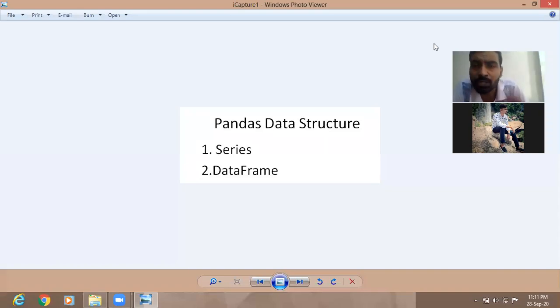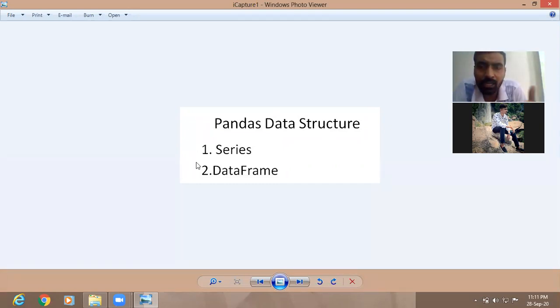Here today we are going to talk about the topic pandas data structure. That means pandas has some specific way to store and organize the data. Here two ways are given in your syllabus, that is series and data frame. First one is series and second one is data frame. So let us today talk about the first one, that is series.